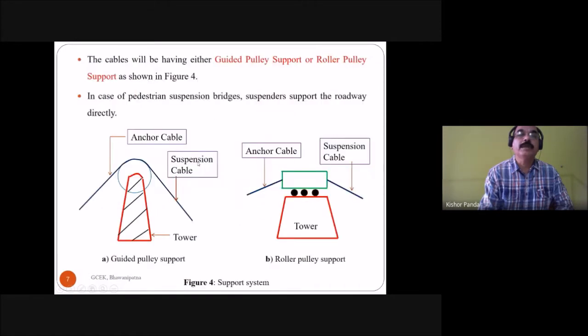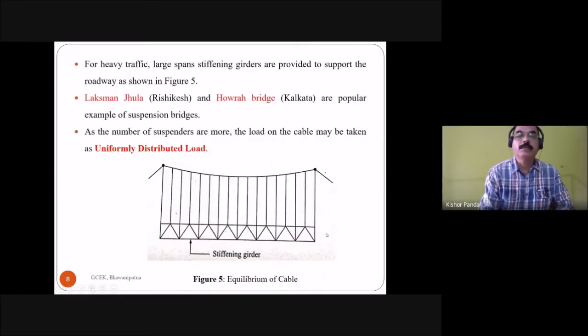When there is heavy traffic, a large span stiffening girder is also provided to support the roadway. This is the stiffening girder. It is generally provided when there is heavy traffic. Examples are Lakshman Jhula, Rishikesh, and Howrah Bridge. These two are examples of suspension bridges.